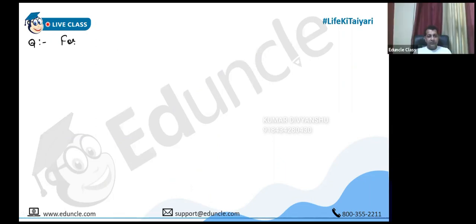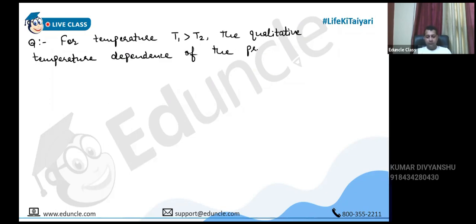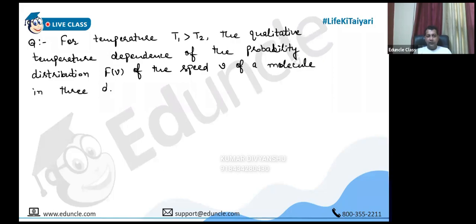So for temperature, probability distribution. So they are representing probability distribution by the symbol F. Obviously, it is a function of V. And there are some graphs given as options. So you have to identify the correct one, how the graph differs at different temperatures for the 3D case.